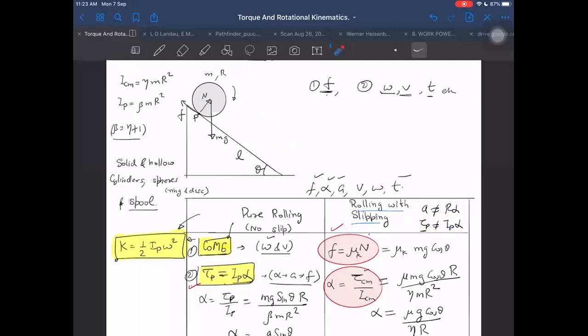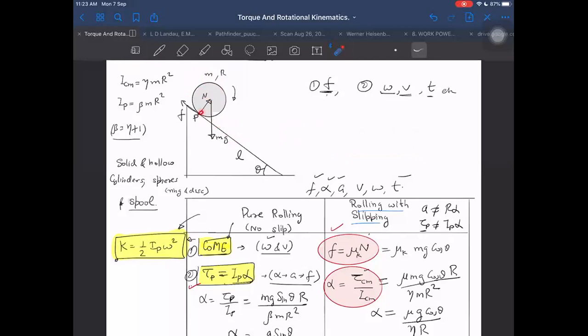If P point is on the disk, then P point will be accelerating downwards or somewhere, therefore I have to take a pseudo torque into account. That pseudo torque will depend on the acceleration of P point. Let me clarify: it is mass into acceleration of P point, not mass into acceleration of center. P point is the point on the disk which is in contact with the ground, the contact point.